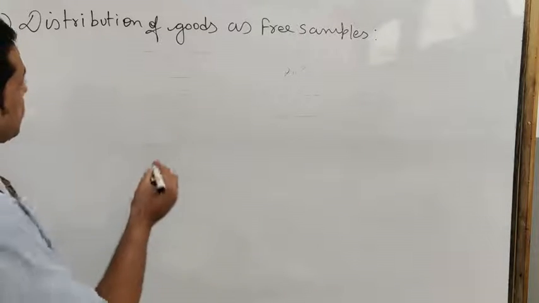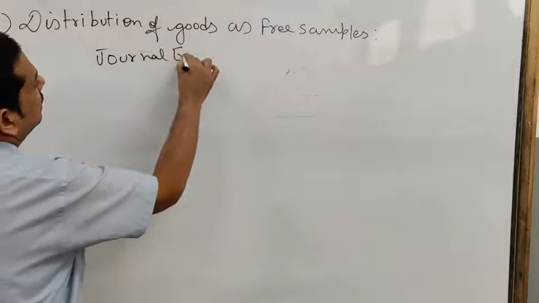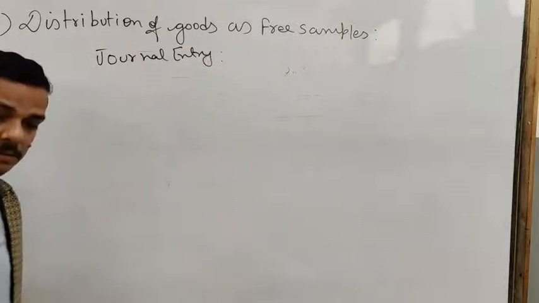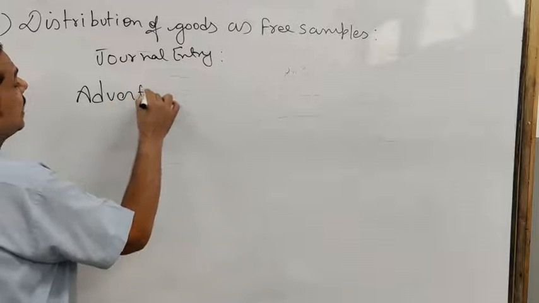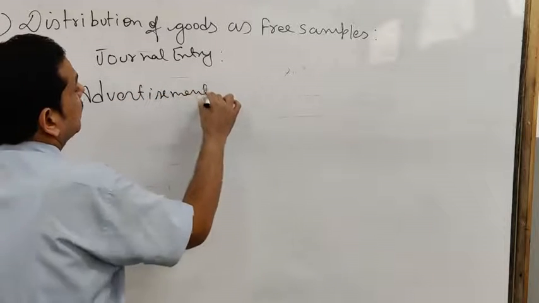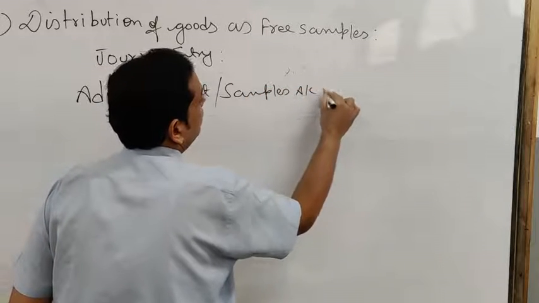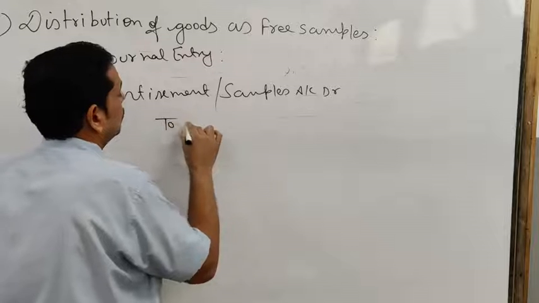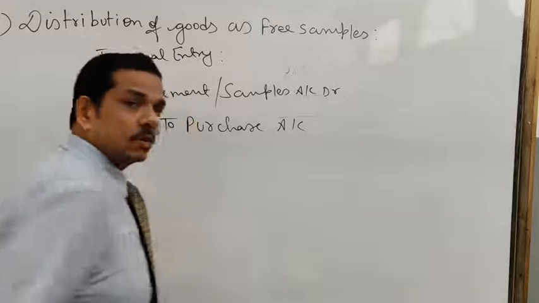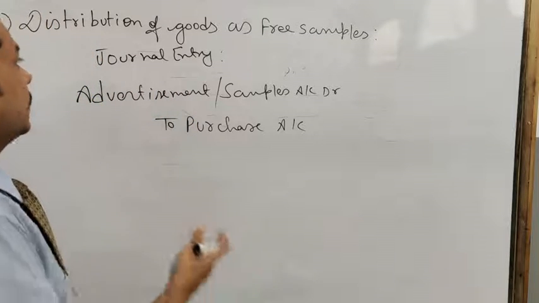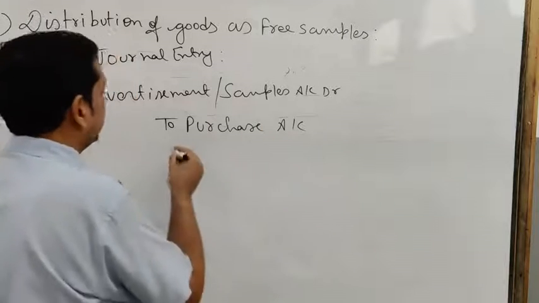Clear? Okay. Now see the accounting part, the journal entry. As it is an advertisement, we debit the advertisement or samples account. Purchase is going to be credited, because the goods are not sold, they are given as promotional items, so the goods purchased are reduced by that amount.